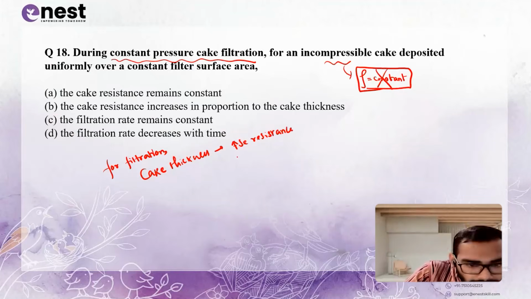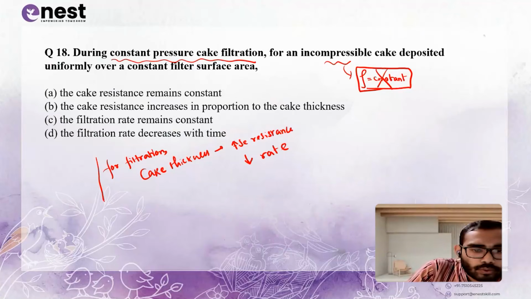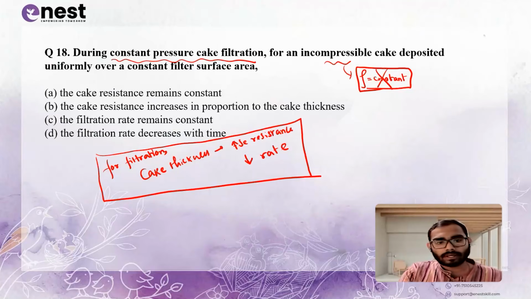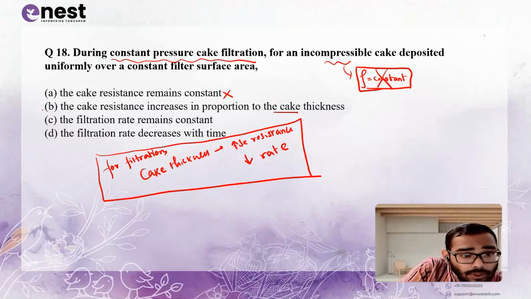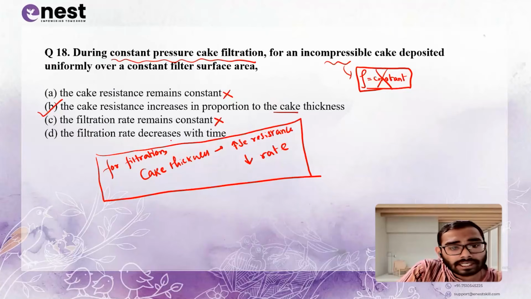Okay, and decrease the rate. This is the 2 point that you have to remember. Okay, so the cake resistance remains constant? No. Cake resistance increases in proportion to the cake thickness? Yes, true. Filtration rate remains constant? No. Filtration rate decreases with time? True.